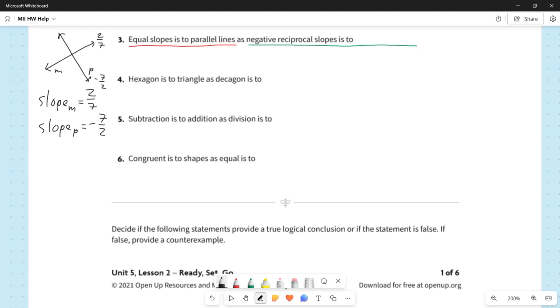And it turns out that when you have this situation, these lines form a right angle. So I'll indicate that with a box. And when two lines form a right angle, the word that we want to use there is perpendicular. Perpendicular lines. And that is our answer for number 3.